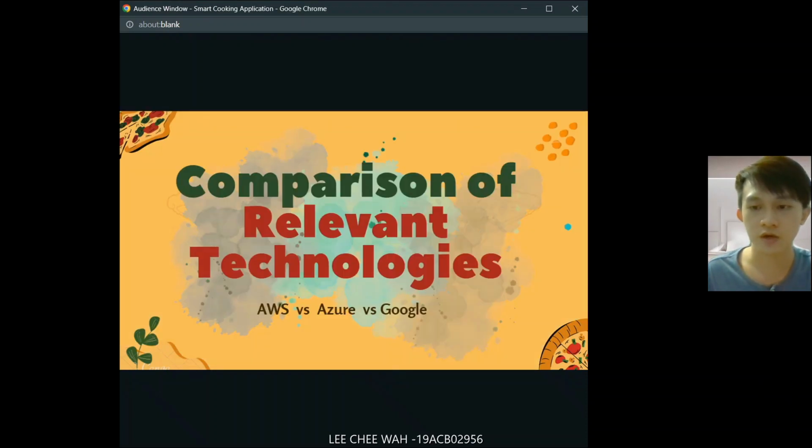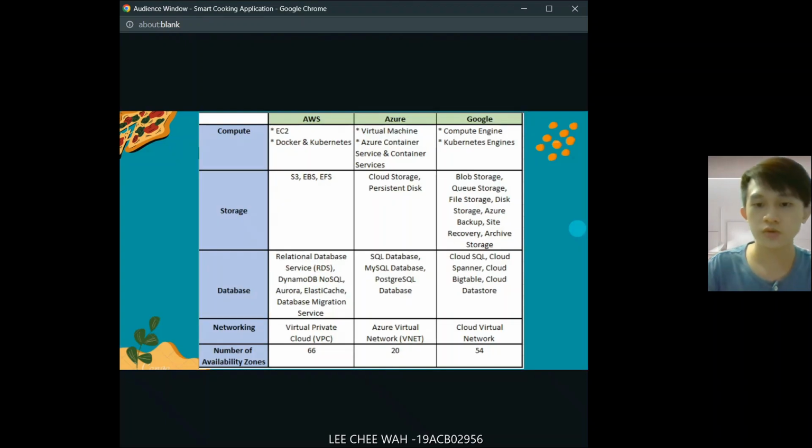Next, I will talk about the comparison of relevant technologies. The compute engine used by AWS is EC2, and it uses Docker and Kubernetes. For Azure it is virtual machine, and it uses Azure Container Service and Container Service. And for Google it is Compute Engine, and it uses Kubernetes Engine. The storage used by AWS is S3, EBS, EFS. For Azure it is cloud storage and persistent disk. And for Google it is blob storage, queue storage, file storage, disk storage, Azure Backup, Site Recovery, and archive storage.